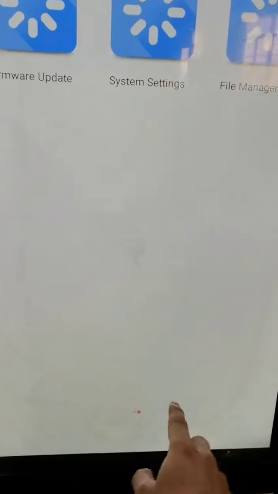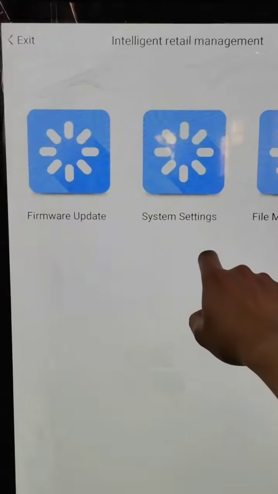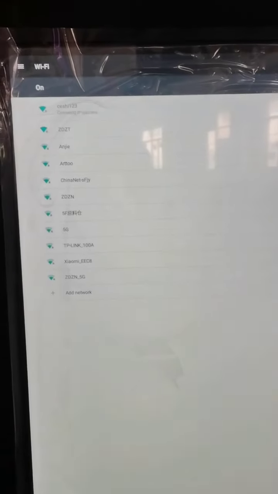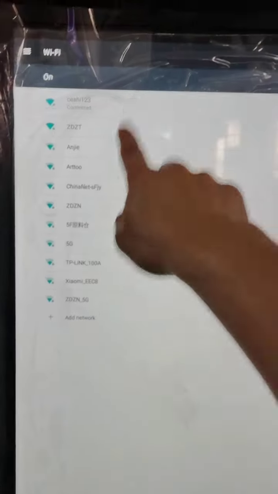Go to the second page. You can see the system setting. We need to connect the Wi-Fi. Okay, connect the Wi-Fi, and wait for it to connect.